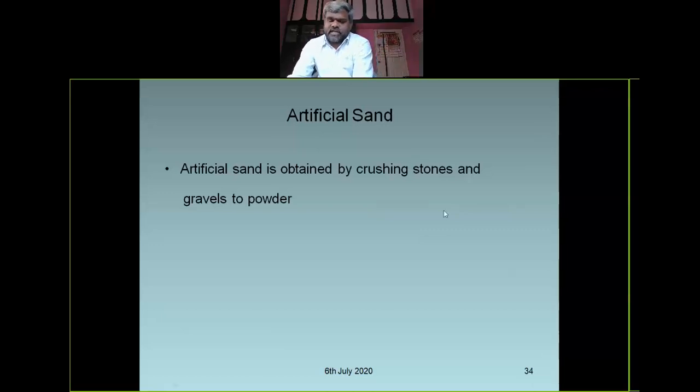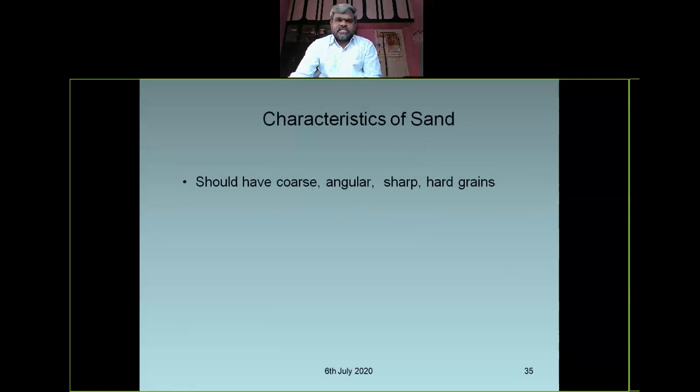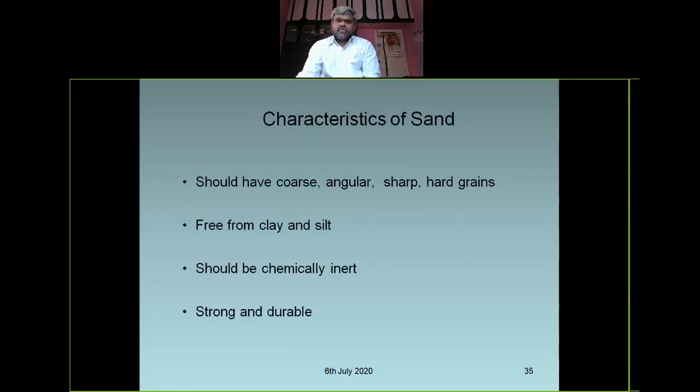Means whatever we are getting as rock dust from the crushers, right? And the characteristics of good sand: good sand should be coarse, angular, sharp, not rounded. If the sand is rounded material, whether coarse aggregate or fine aggregate, we cannot get the workability to easily handle the concrete, right?